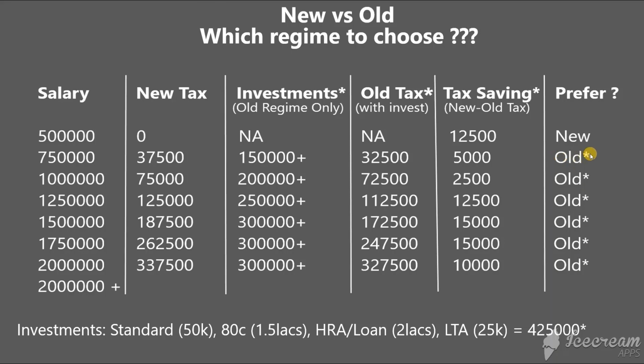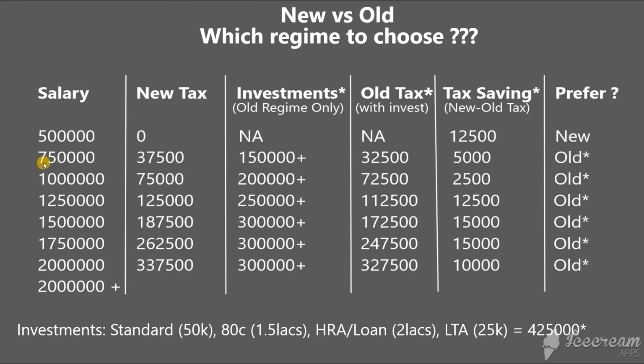This final verdict is conditional. The condition is that you have to make this investment. If you don't make this investment, then you should go for the new taxation. If you make this much investment or more, then you should go for the old taxation. This column actually shows you the break-even investment. Break-even investment means that if you make this much investment or more in tax saving instruments, then only should you go for the old taxation. Otherwise simply go for the new taxation.